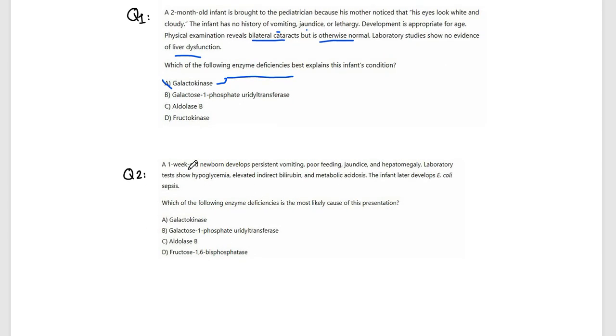As we can see here, a 1-week-old newborn develops persistent vomiting, poor feeding, jaundice, hepatomegaly, and lab tests show hypoglycemia, so there would be hypoglycemia or failure to thrive, and elevated indirect bilirubin. The infant later developed E. coli sepsis. So which enzyme is deficient? That would be galactose 1-phosphate uridyl transferase, because the galactose 1-phosphate is going to accumulate and result in toxicity.